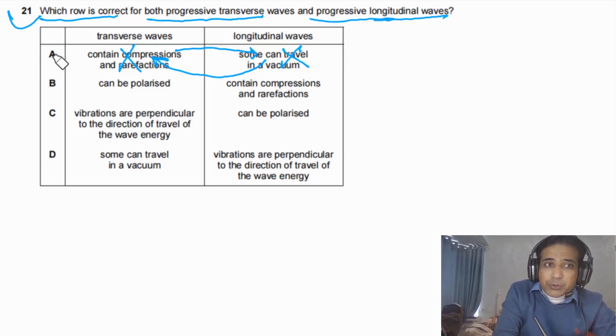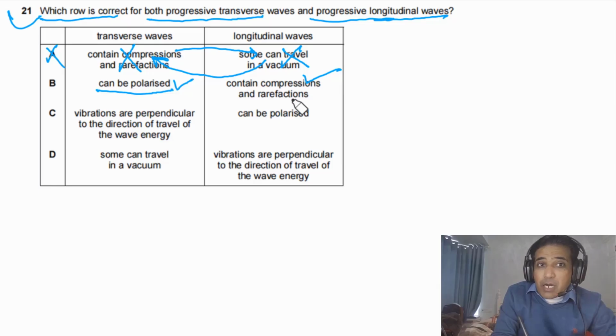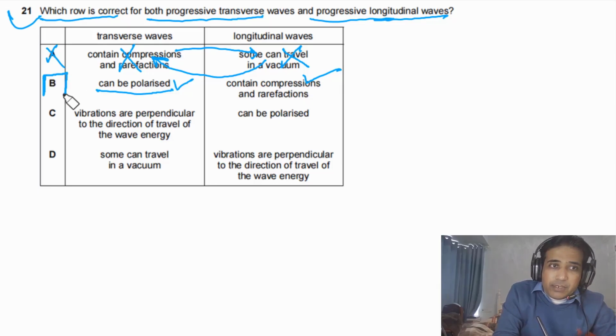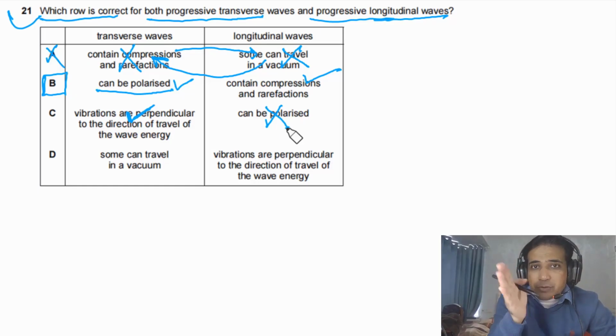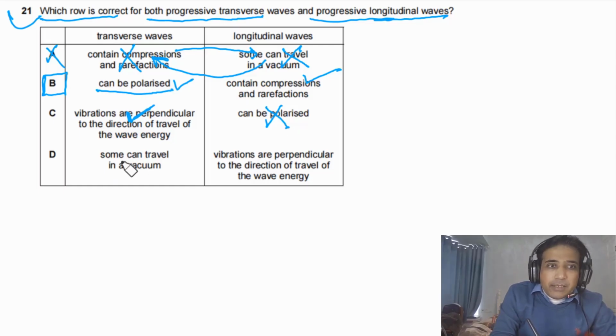Now, if you look at option B, transverse waves can be polarized. Yes, this is right. Contains compression and rarefaction. This is also correct. So the answer for this question has to be B. Option C says vibrations are perpendicular to the direction of travel of the wave energy. This is true for transverse waves. Can be polarized? No. Longitudinal waves just vibrate in one plane, so they cannot be polarized. Can travel in vacuum. This is correct, like electromagnetic waves.